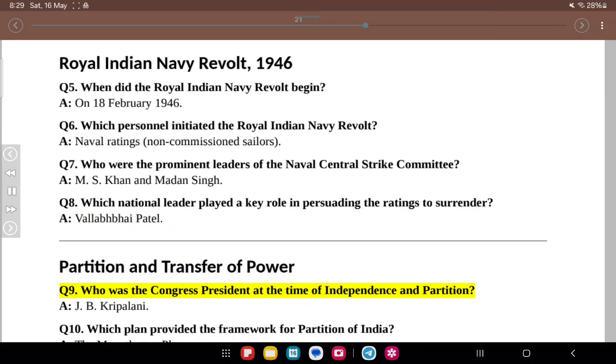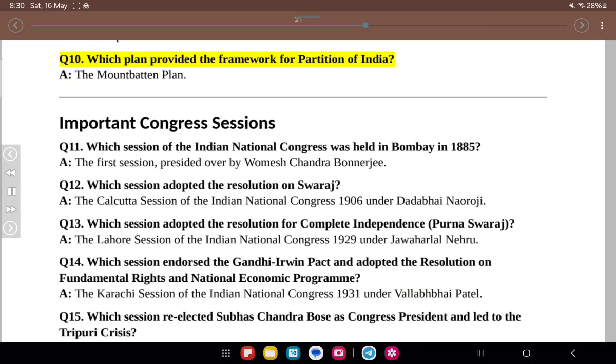Partition and transfer of power. Q9. Who was the Congress president at the time of independence and partition? A. J.B. Kripalani. Q10. Which plan provided the framework for partition of India? A. The Mountbatten Plan. Important Congress sessions. Q11. Which session of the Indian National Congress was held in Bombay in 1885? A. The first session, presided over by Womesh Chandra Banerjee.